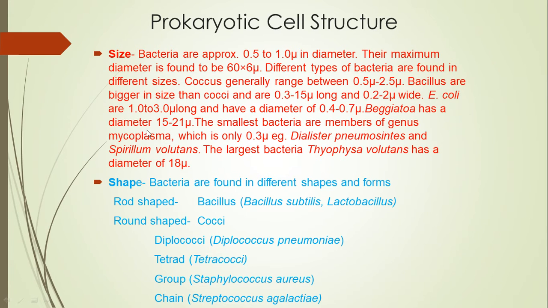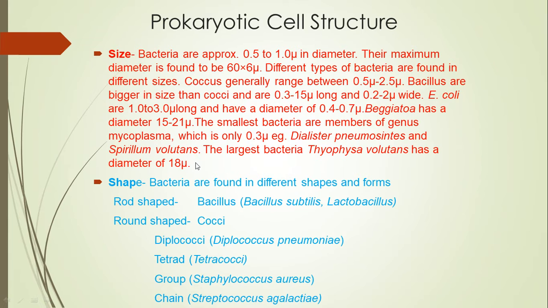E. coli are 1 to 3 microns long and have a diameter of 4 to 7 microns. The largest bacterium, Thiomargarita namibiensis, has a diameter of 18 microns. So see how varied the range of size is in bacteria.